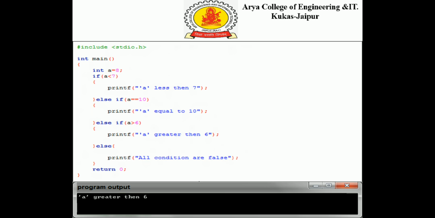if having a condition less than 7, that is false. We will be arriving at the next else if statement, that is a is equal to 10, that is again false. But the next else if statement having a condition a greater than 6 is true, and "a greater than 6" will be printed as an output, and the last else condition will not be executed.